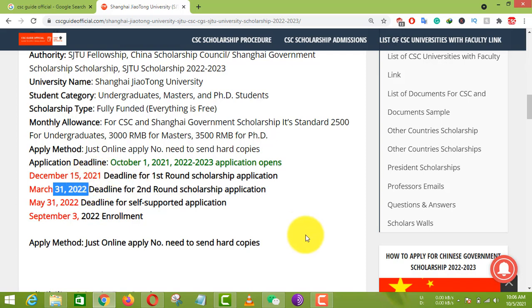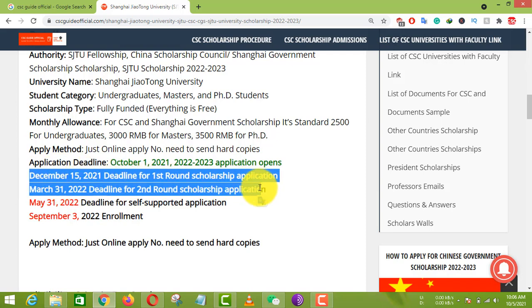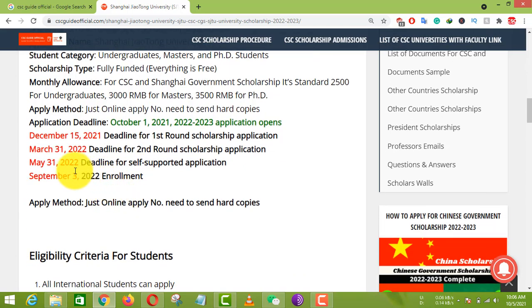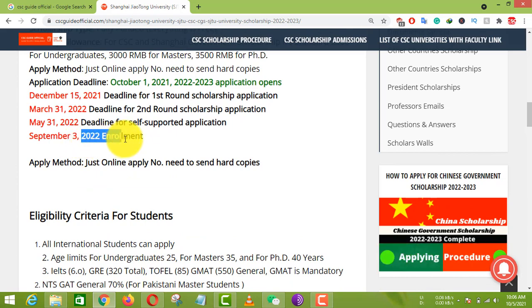They just divide it into two rounds. The first deadline is 15th of December, and the next one is March 31. Both are only for September intake, they just divide it into first round and second round. For self-sponsored students, 31st of May 2022 is the last date, and the enrollment date is in September. No need to send hard copies, just apply online.